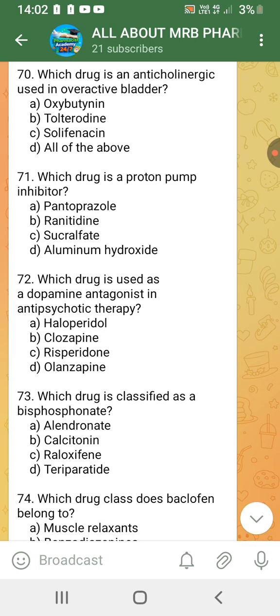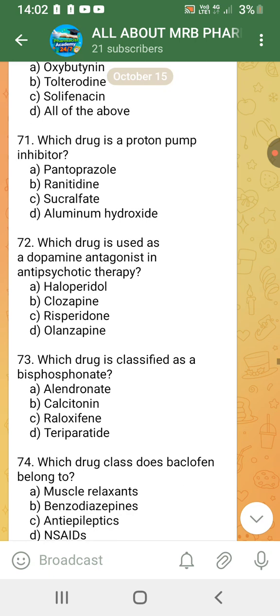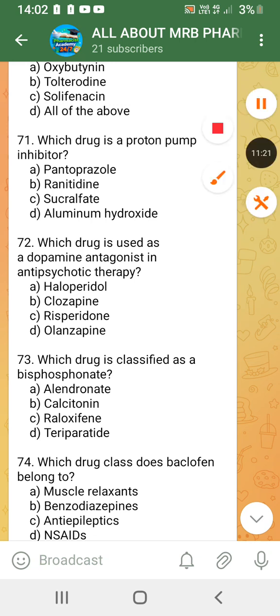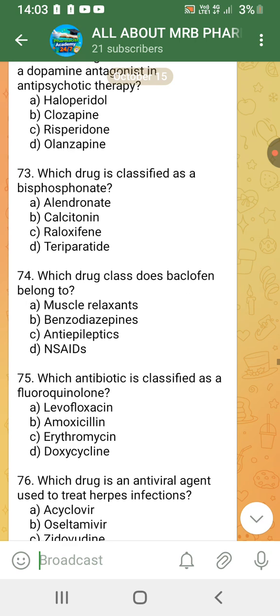Which drug is a proton pump inhibitor? Pantoprazole. Which drug is used as a dopamine antagonist in antipsychotic therapy? Haloperidol. Which drug is classified as a bisphosphonate? Alendronate. Which drug class does baclofen belong to? Muscle relaxant.